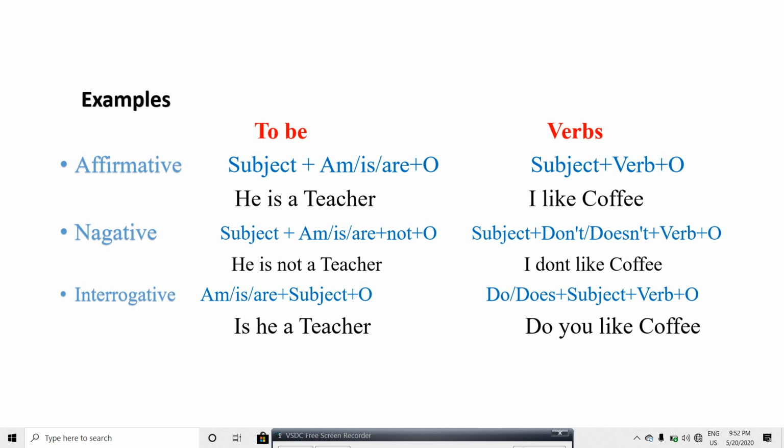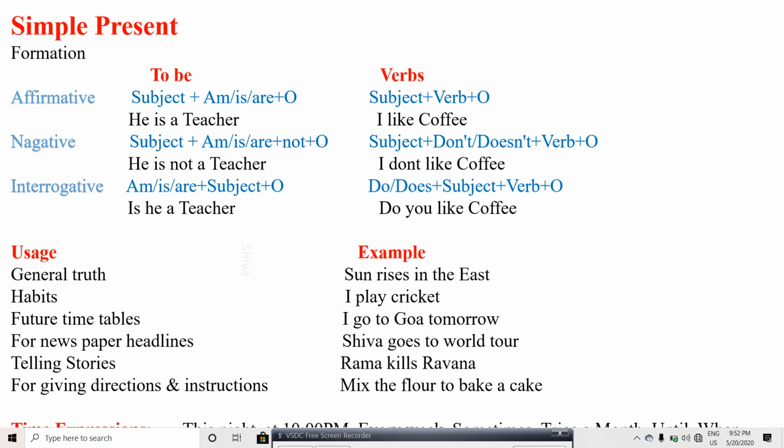Is he not a teacher? And with the verbs, don't you like coffee? This is the interrogative negative.